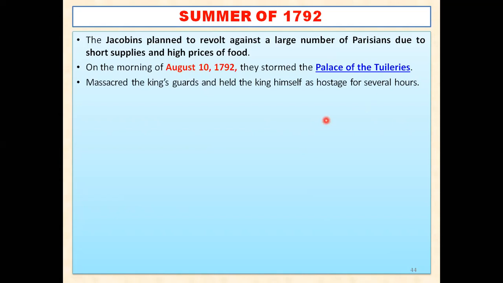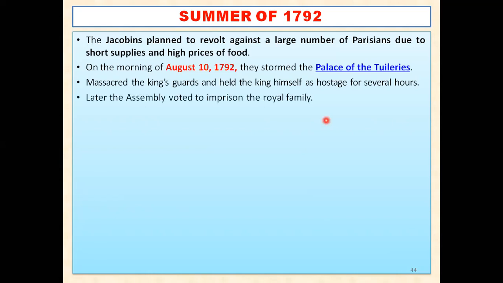They were on the attack, they revolted, and you can say that only 4 million people were having the right to vote. But these 24 million were huge. So when they attacked, when they revolted, everything was under their control. They massacred the king's guard and they kidnapped King Louis XVI for several hours with them, and later on,